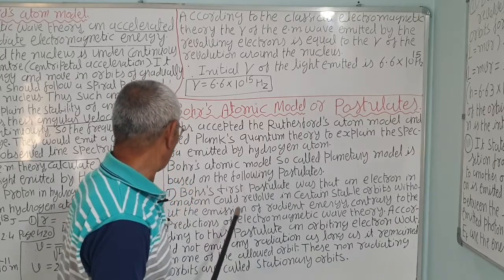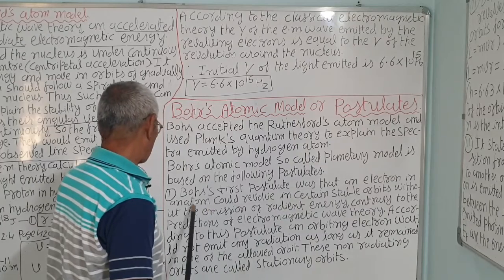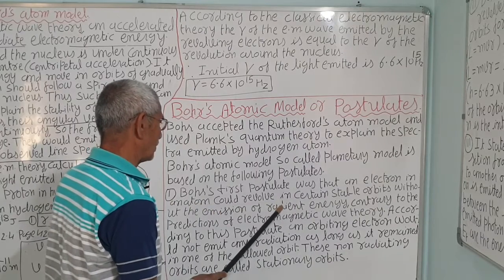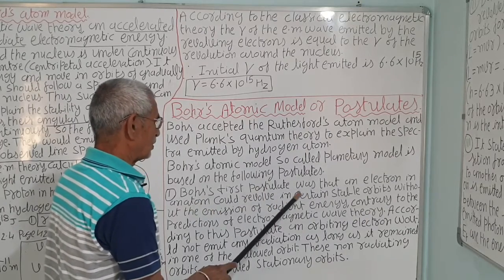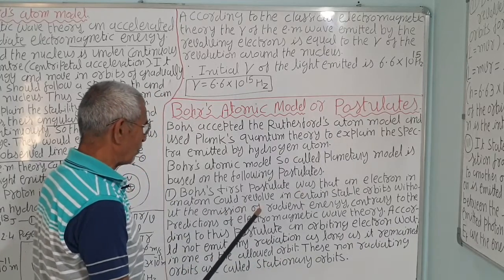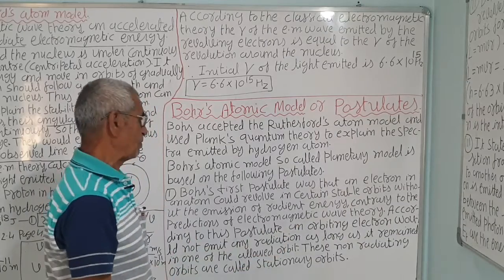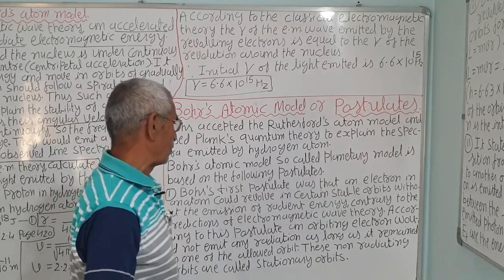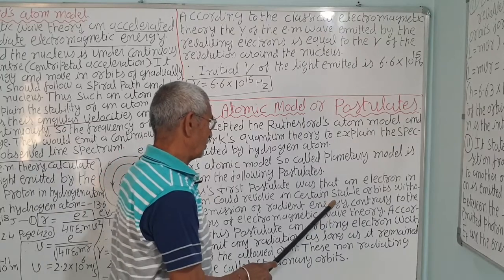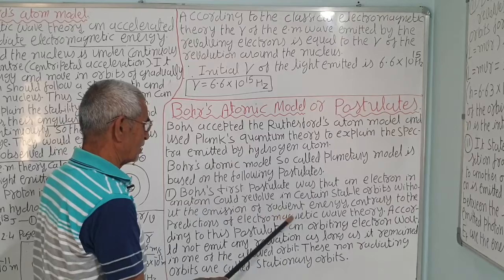But Bohr said it does not radiate any radiation. He gave the stable orbit, which is also called the non-radiating orbit, without the emission of radiant energy.